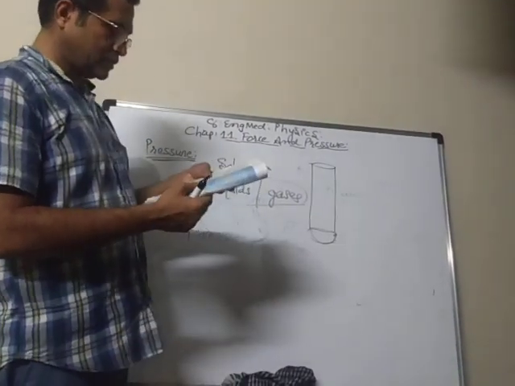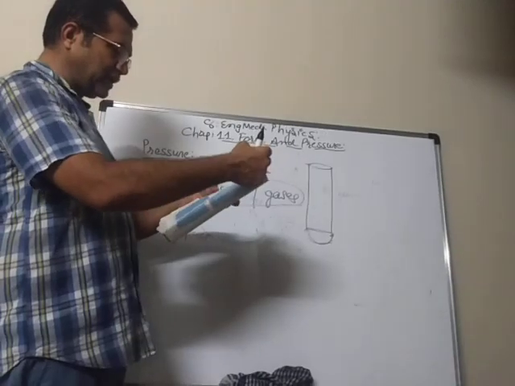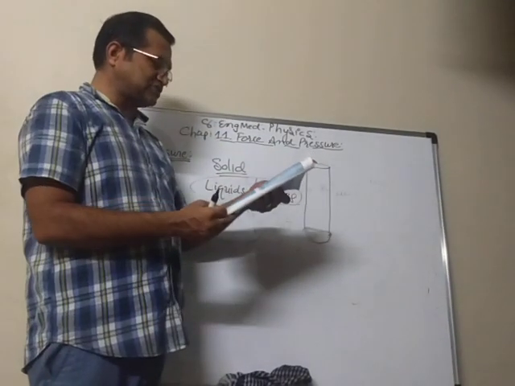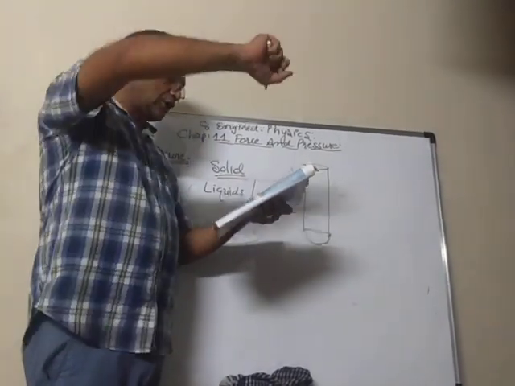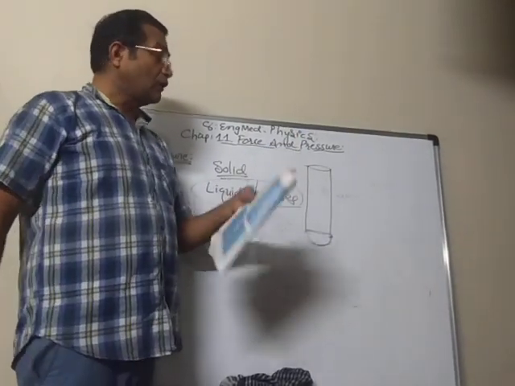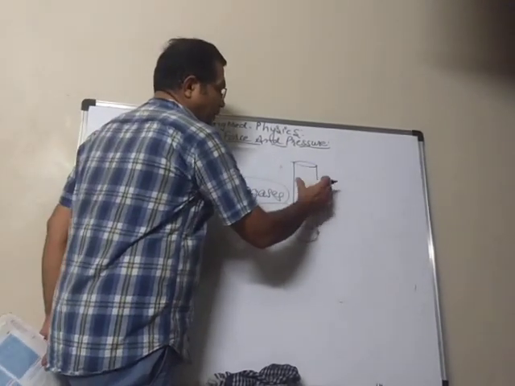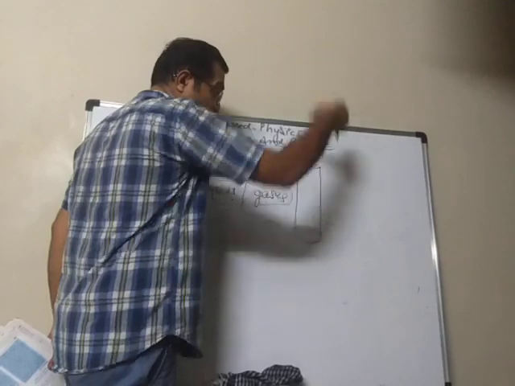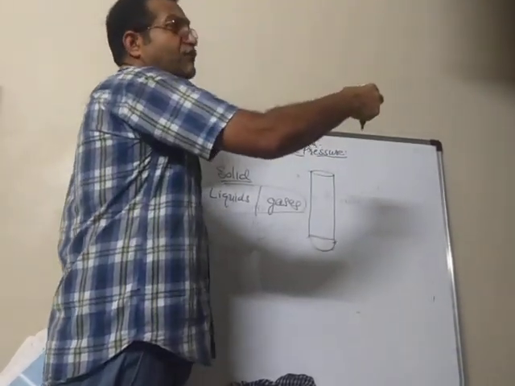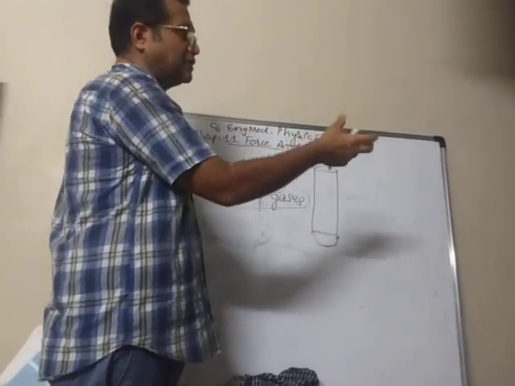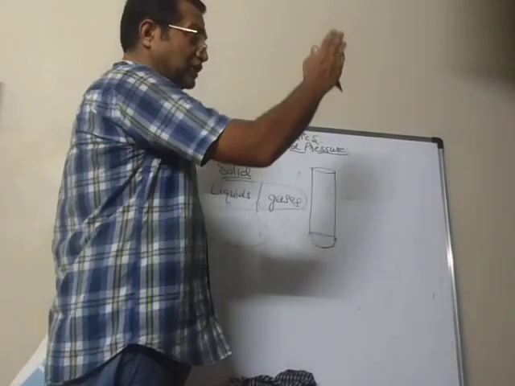Now hold the pipe in the middle, keeping it in a vertical position, and ask one of your friends to pour some water in the pipe. Hold it vertically, not bent, exactly perpendicular to the earth.